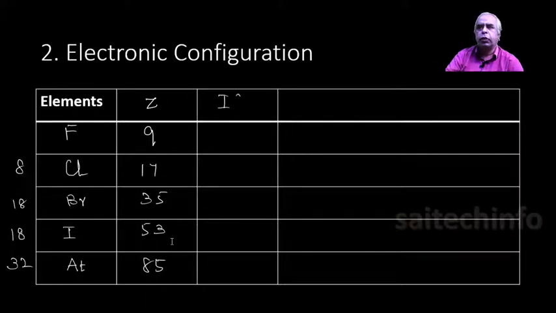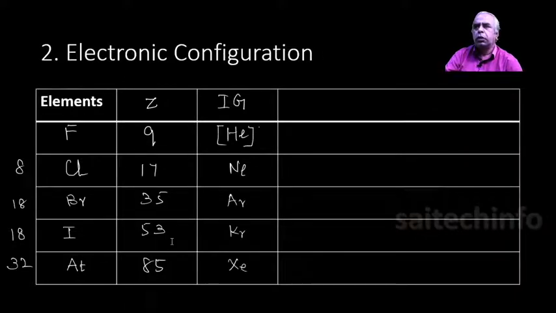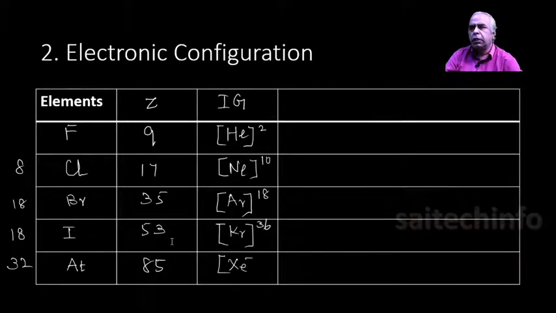So likewise you can easily arrive at the electronic configuration, particularly from the atomic number Z. Then look at the closest inert gases: helium, neon, argon, krypton, xenon. These are the closest electronic configurations. Helium 2, neon 2 plus 8, 10, 10 plus 8, 18, then 18 plus 18, 36, then 36 plus 18, 54. So these are the inert gas configurations.